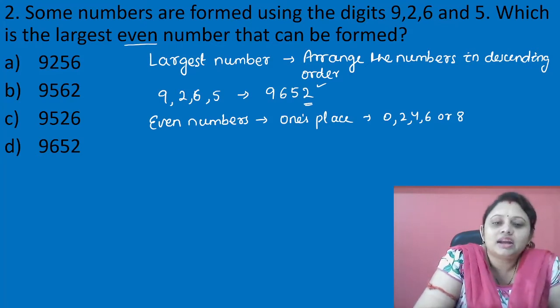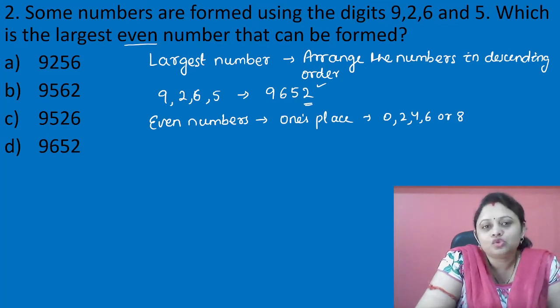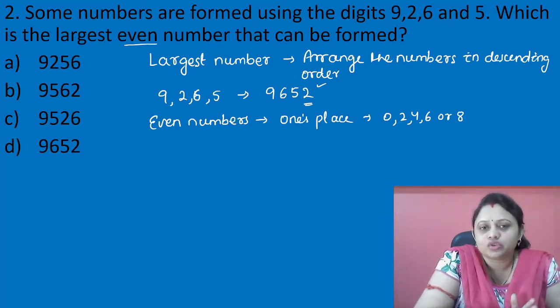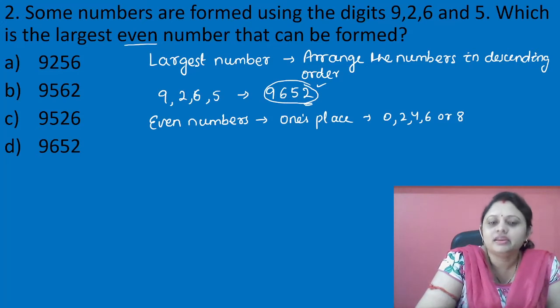Okay, so the largest number which we get using these digits is 9652, and it is the largest even number. As 2 is present in one's place, it is an even number, so there is no need to do anything extra. We have got the largest number which is already an even number.